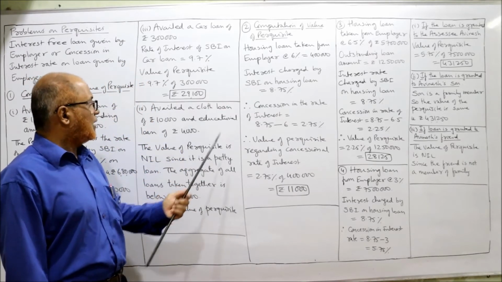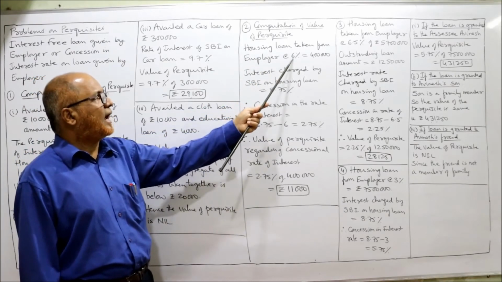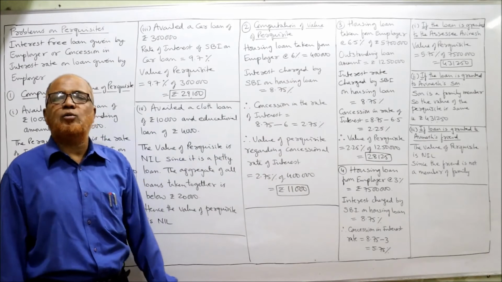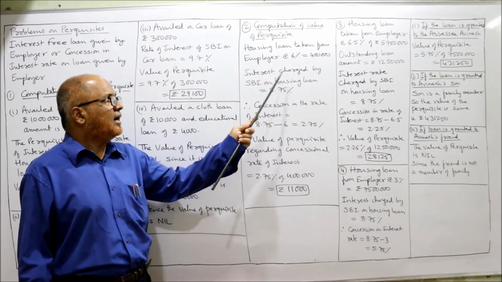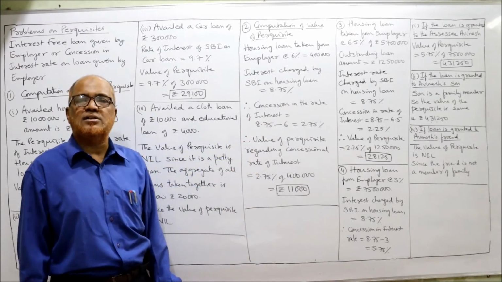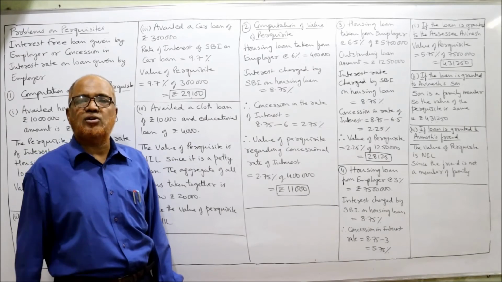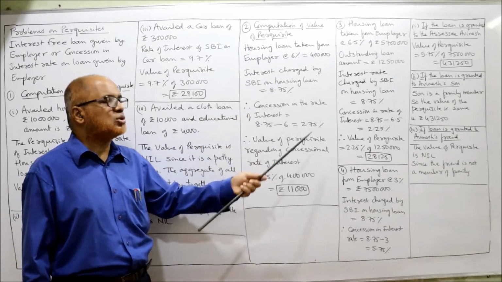Computation of value of perquisite. Housing loan taken from the employer at the rate of 6%, 4 lakh rupees is the loan amount. Interest charged by SBI on housing loan is 8.75%. So he got a concession in the rate of interest: 8.75 minus 6 is 2.75%.